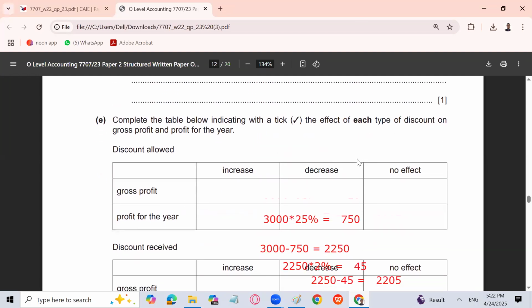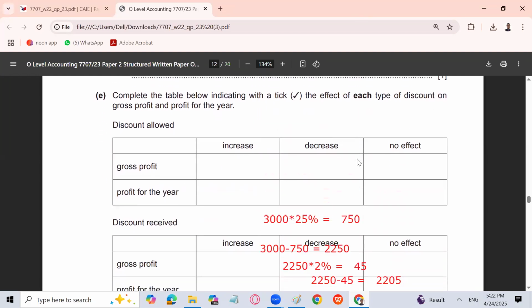Complete the table below, indicating with a tick the effect of each type of discount on gross profit and profit. So discount allowed will not affect gross profit at all because all discounts come after gross profit.